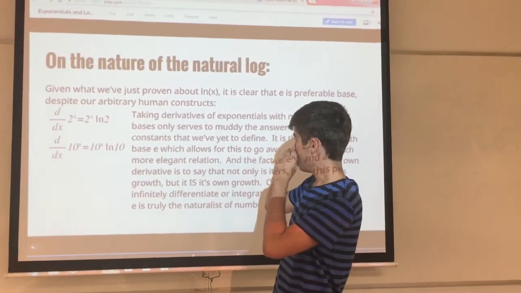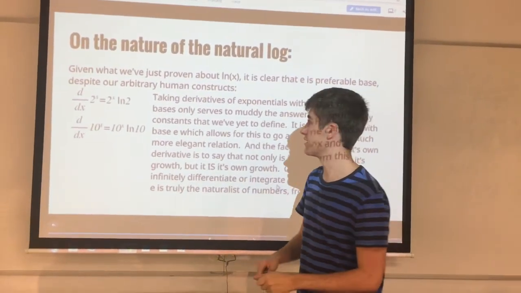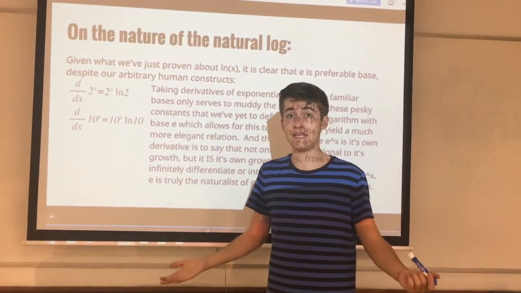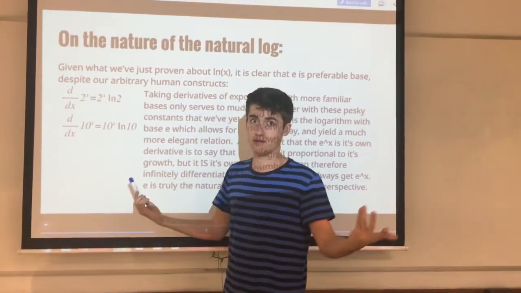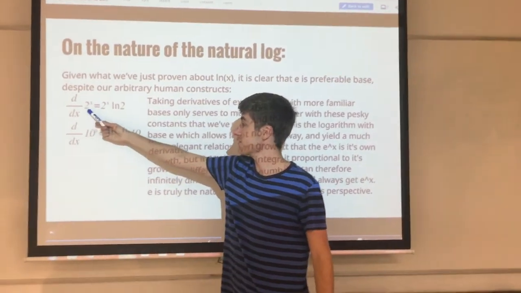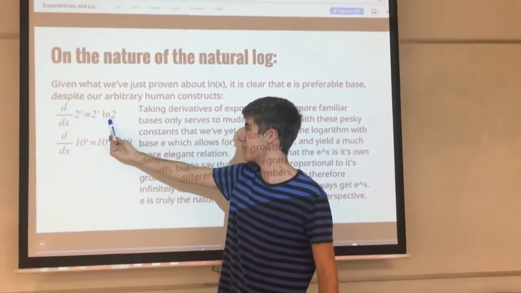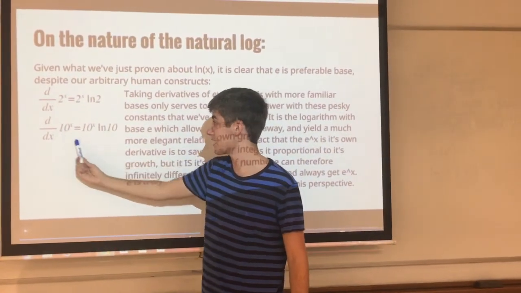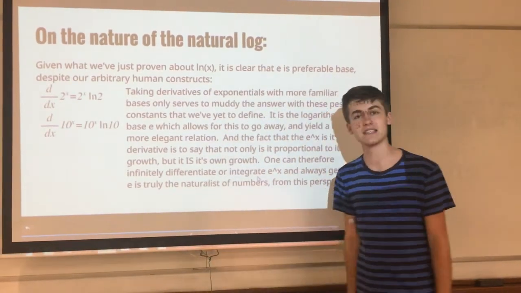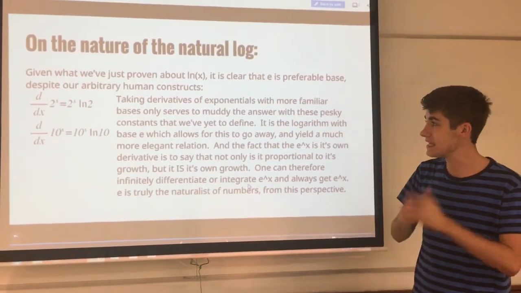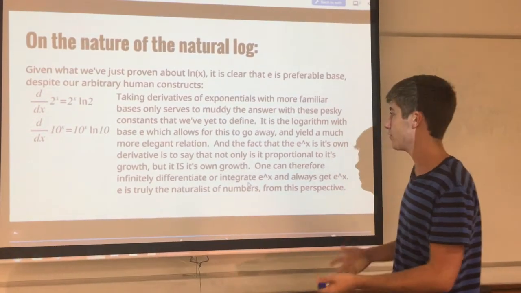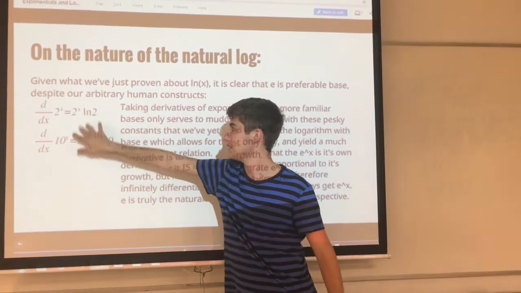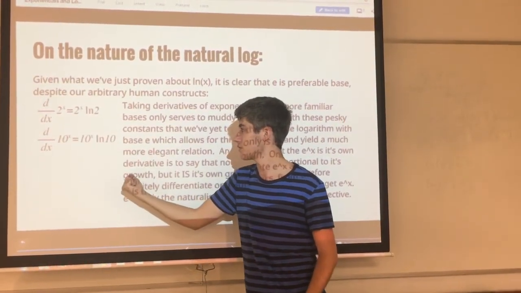So it's clear that it must be the natural one, because if we look at the derivative of more familiar numbers like 10 and 2, which we use a lot more, because you don't even know what e is yet, so you don't know if you've used it before. It could be a regular number, but we don't know. So if we take the derivative of 2 to the x, we end up with 2 to the x times this pesky constant, natural log of 2, that we haven't defined yet. If we take the derivative of 10 to the x, we get 10 to the x times the natural log of 10, another pesky constant. But if you take the derivative of e to the x, you just get e to the x.